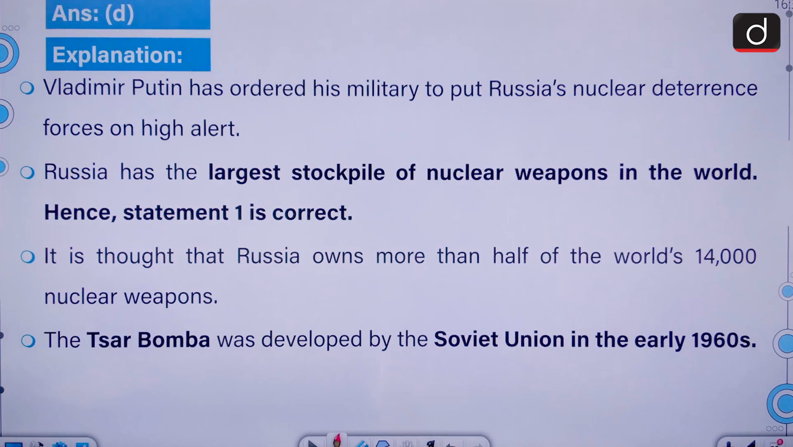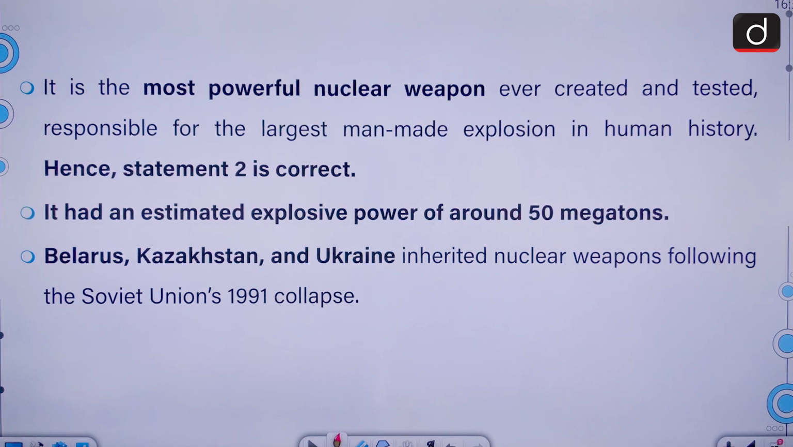Vladimir Putin has ordered his military to put Russia's nuclear deterrence forces on high alert. Russia has the largest stockpile of nuclear weapons in the world, and it is thought that Russia owns more than half of the world's 14,000 nuclear weapons. The Tsar Bomba was developed by the Soviet Union in the early 1960s. It is the most powerful nuclear weapon ever created and tested, responsible for the largest man-made explosion in human history. It had an estimated explosive power of about 50 megatons.